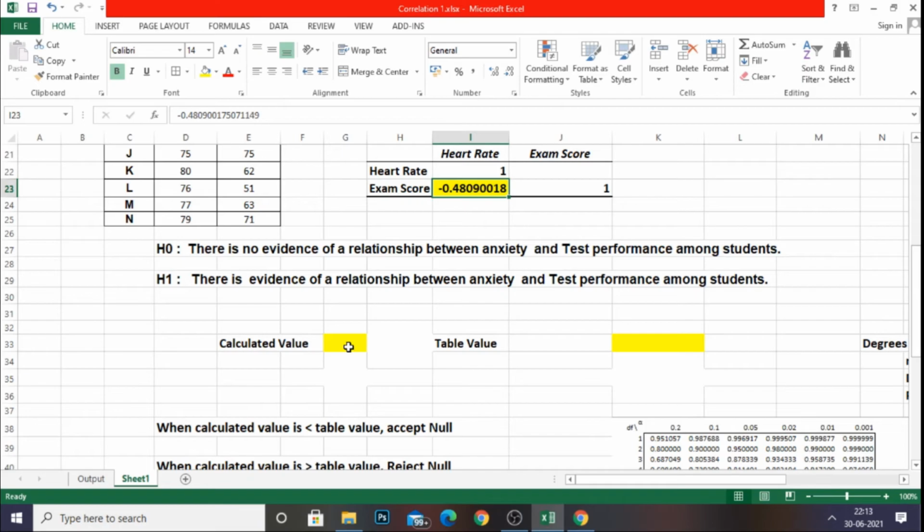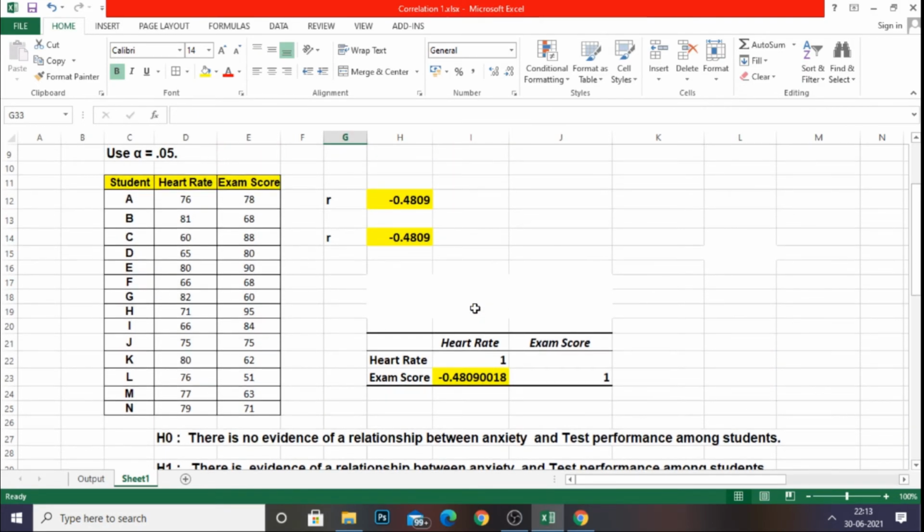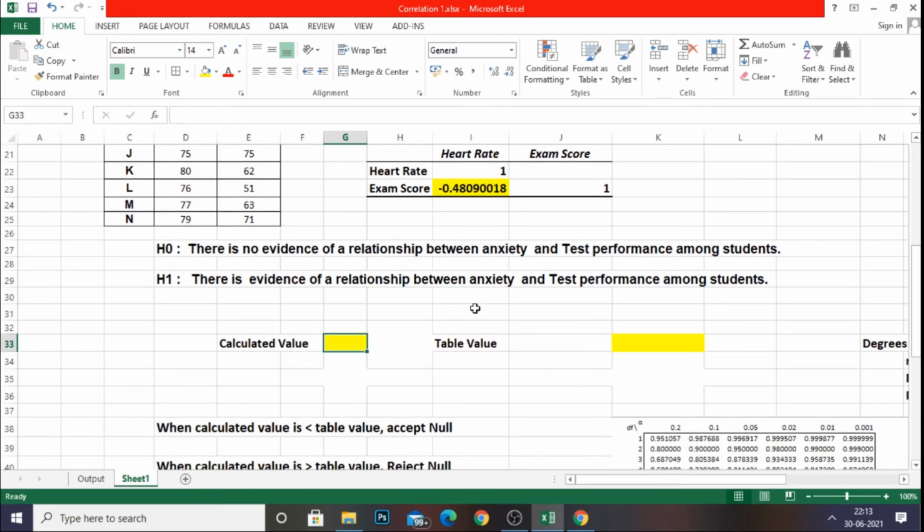Okay, right. Calculated value is minus 0.4809, minus 0.48.